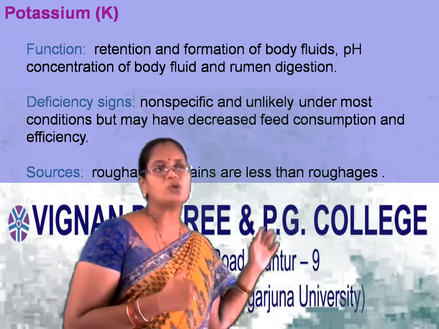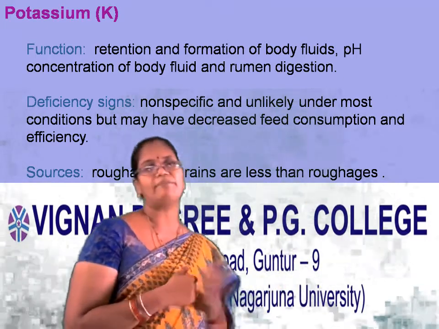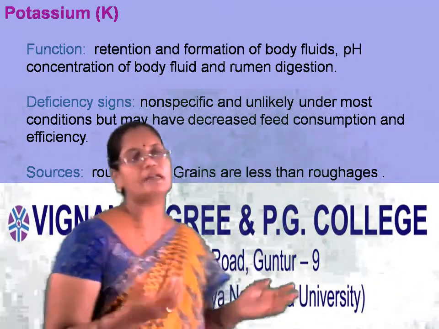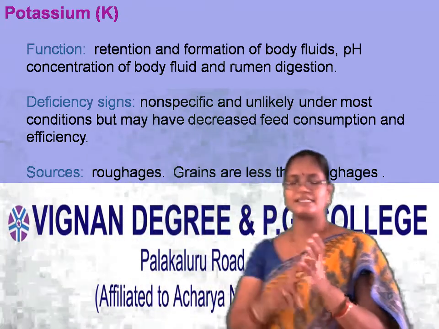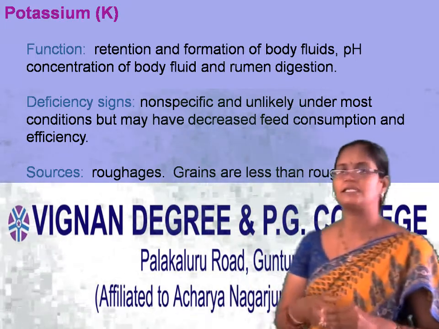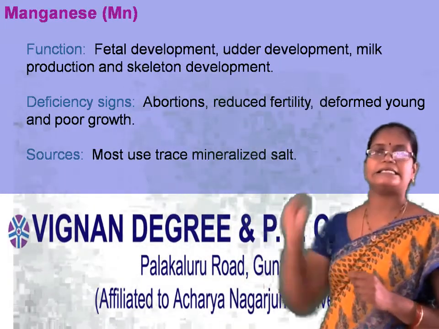Now coming to the sources. The main source is fiber. Grains are less than roughages. So the best source is roughages and the second source is grains. Now we will move to manganese.